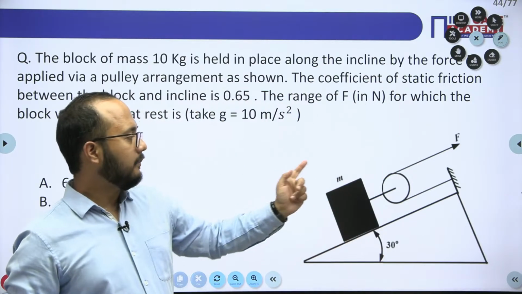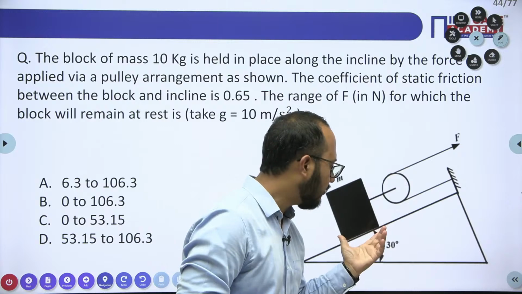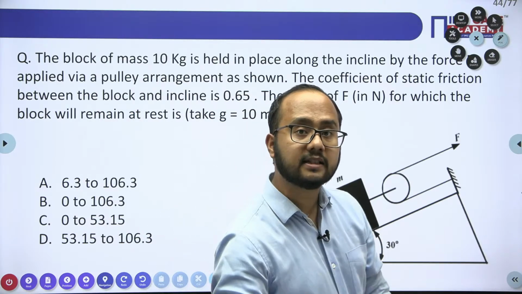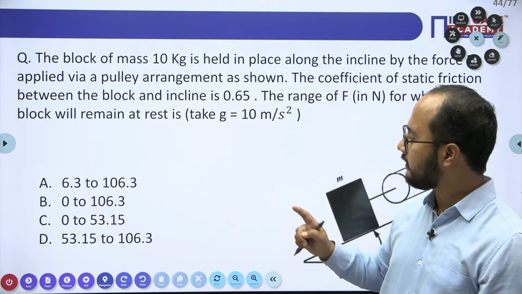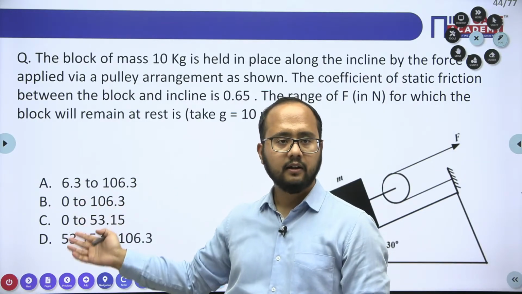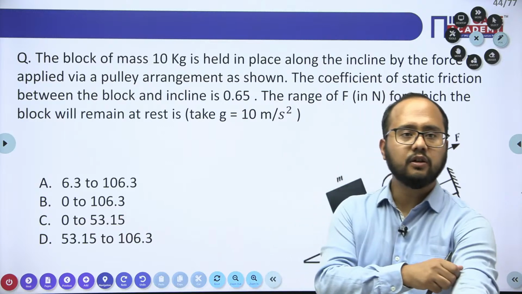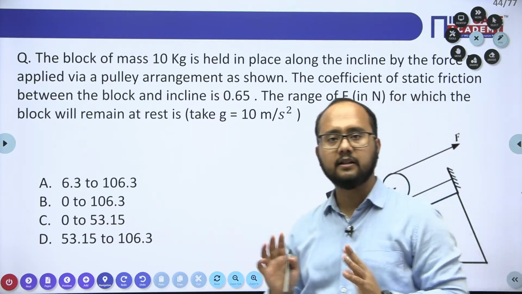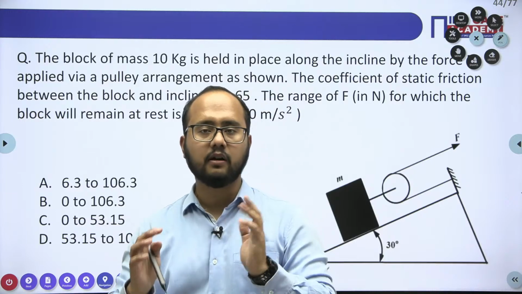You need to tell me the value of F so that this block will remain in rest condition. So they are asking not the value, they are asking the range. Okay, different range they have mentioned. So what you need to do, you have to solve this question and tell me the range in which the block will remain in rest condition.